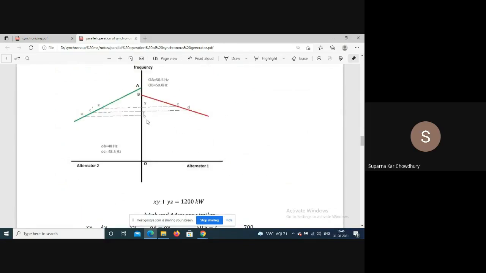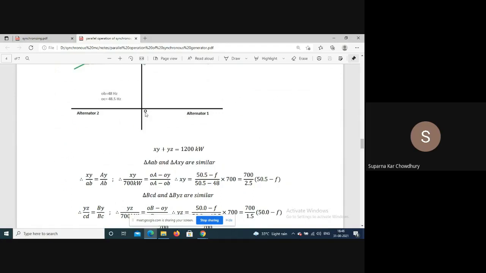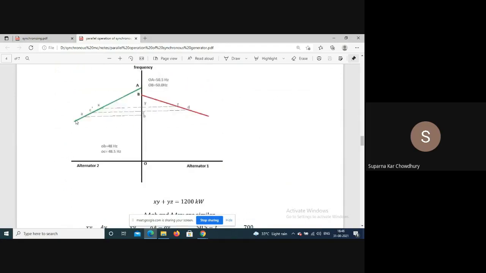Now consider the triangle AAB and the triangle AXY.